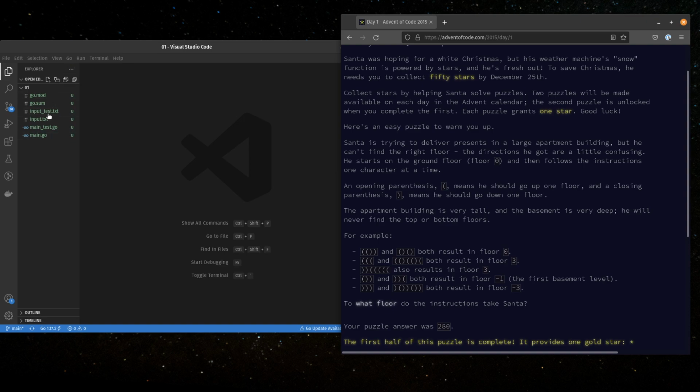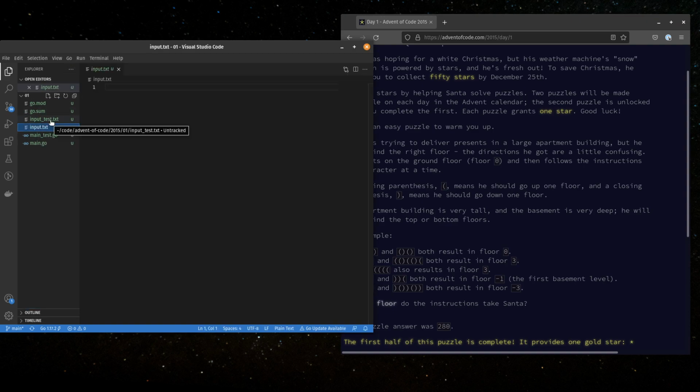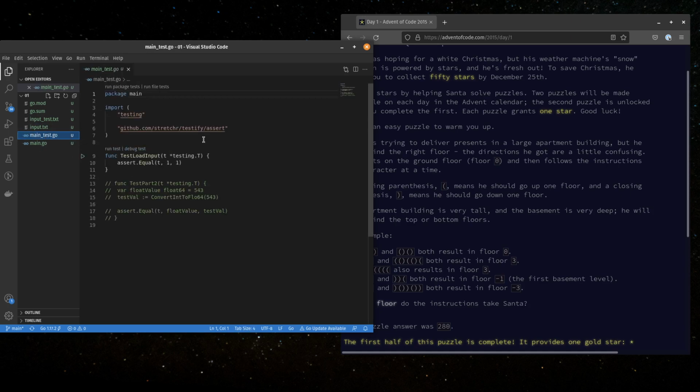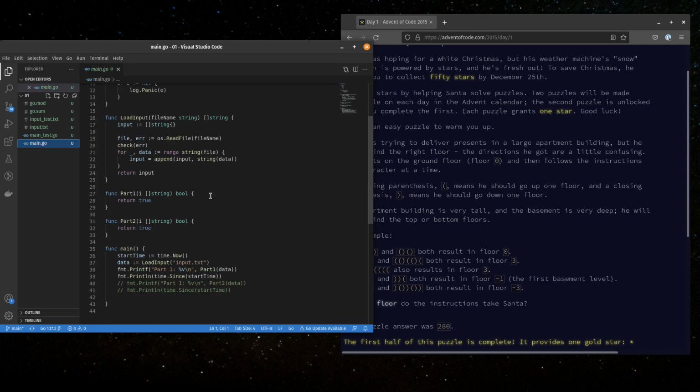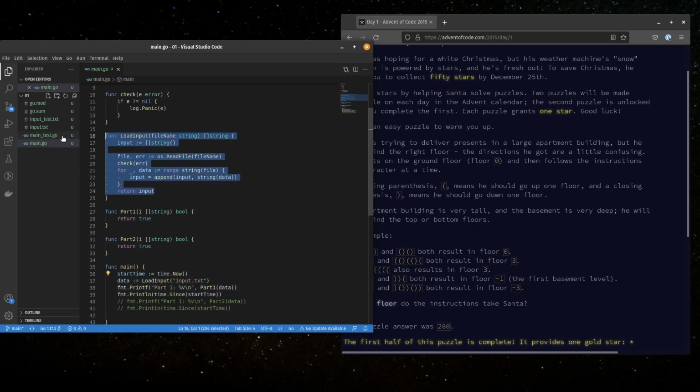Again, I mentioned that I have this template. It has some files for some input, main test package, pretty bare bones. Main Go package basically has invoking the first function, part 1 here, and just sort of error checking right here, and then loading this input into a form. And we'll probably end up having to change that every time.